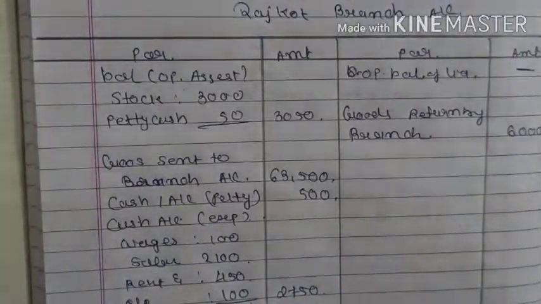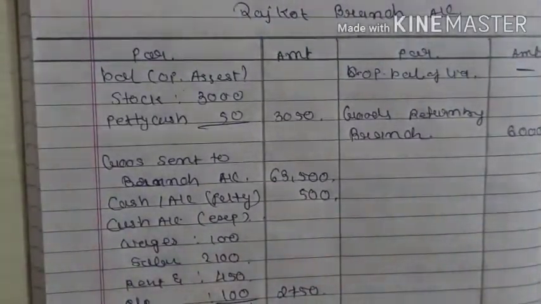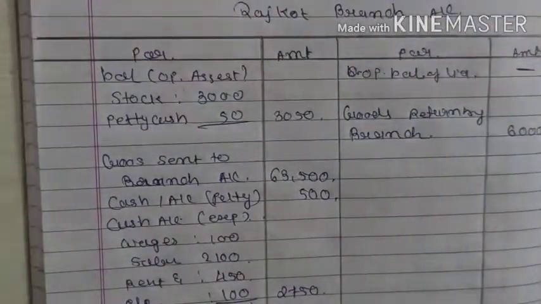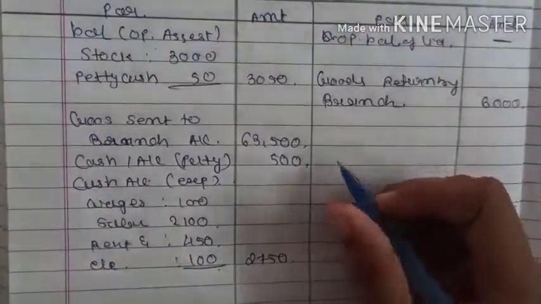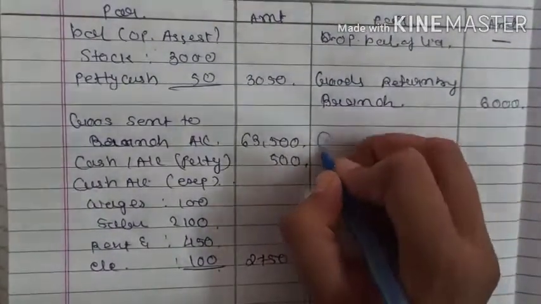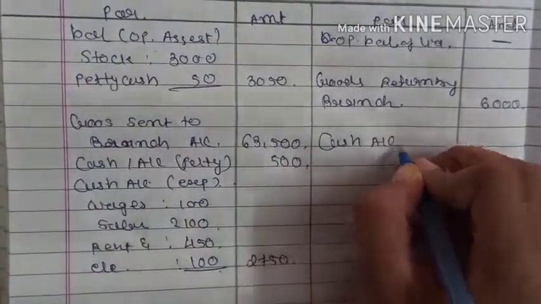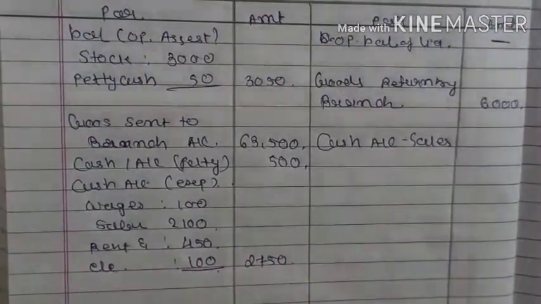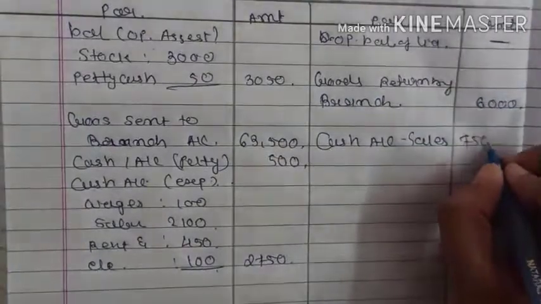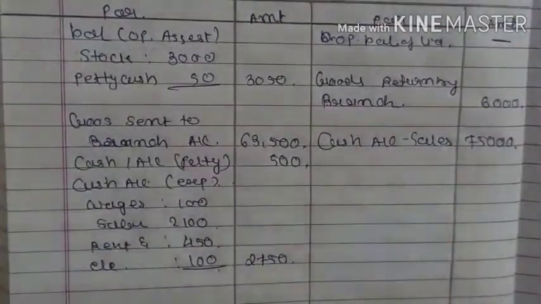Then sales of rupees 75,000. As we all know, the sales are made only for the cash only. So we will be receiving the cash account. So cash account in a bracket sales of rupees 75,000. Right?